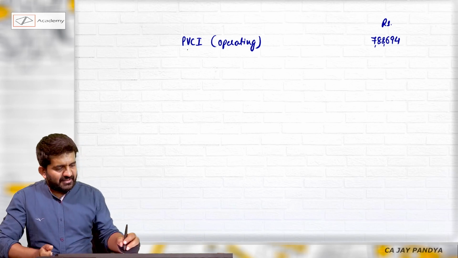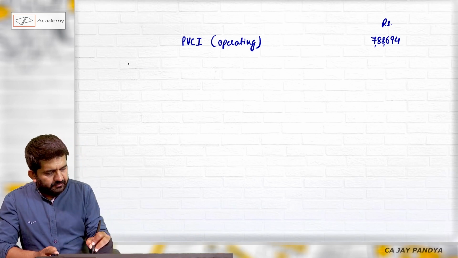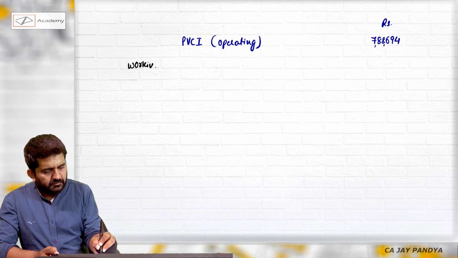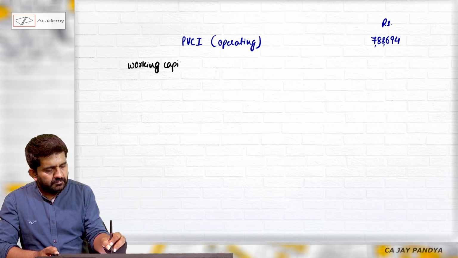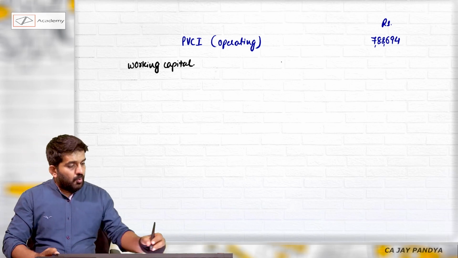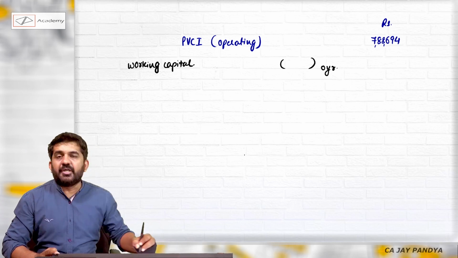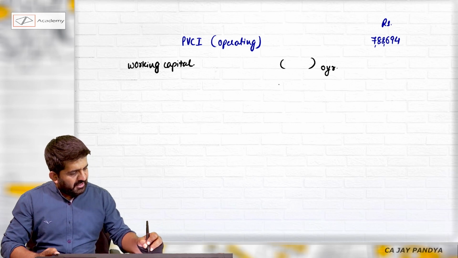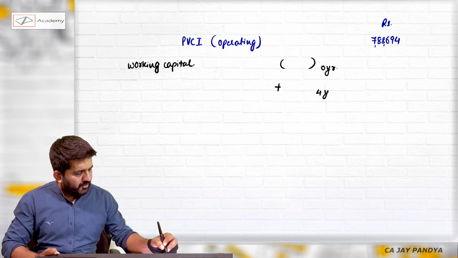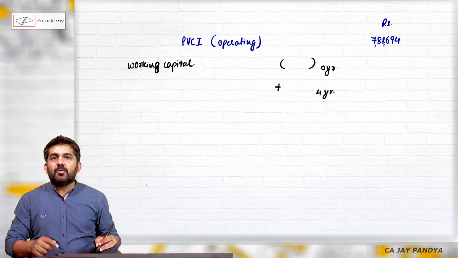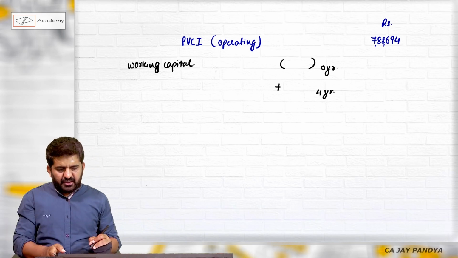Let us consider now working capital. Working capital is a cash outflow at the end of 0 year. It will be a cash inflow at the end of 4th year. Which working capital should we consider?